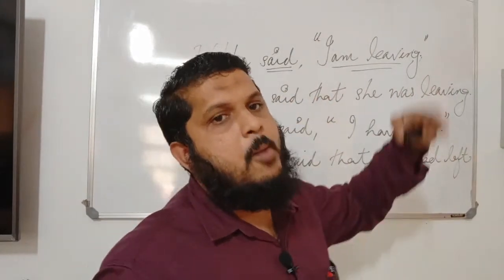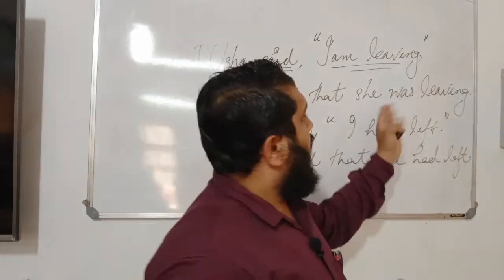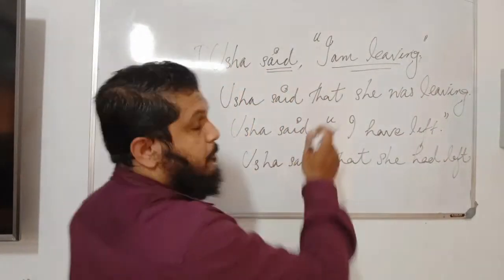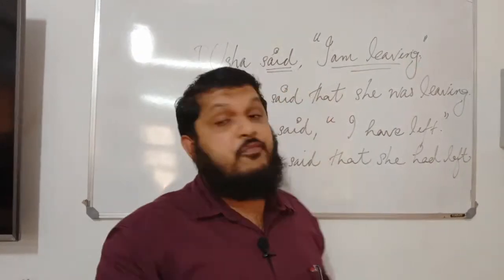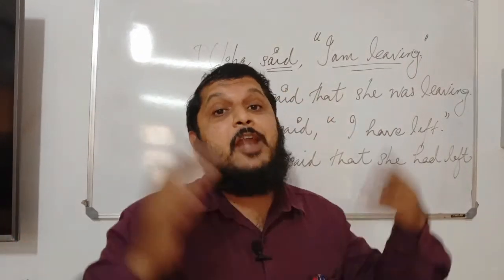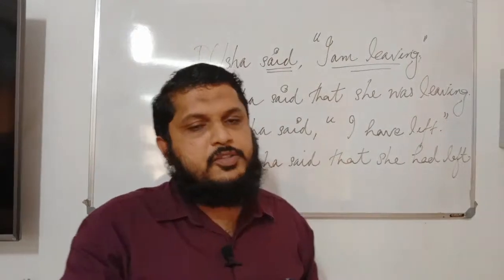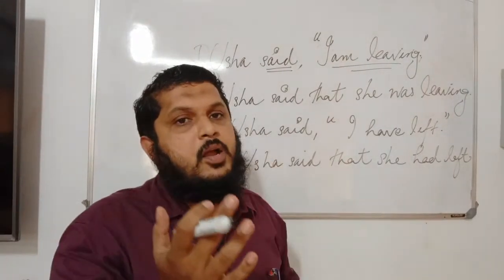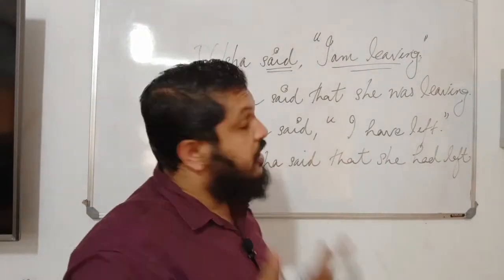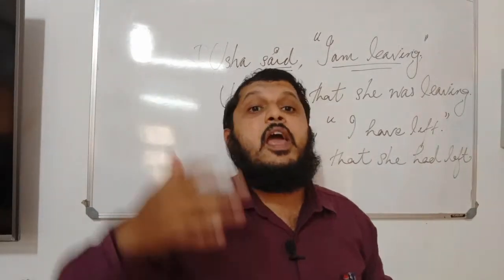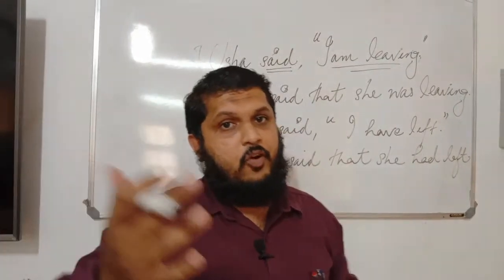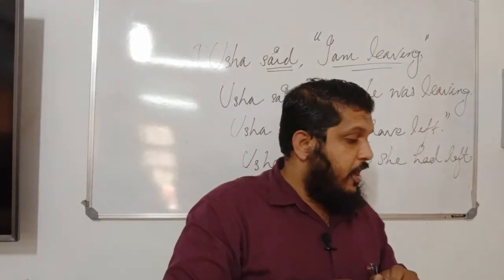Present perfect to past perfect. If it is, for example, I have been leaving or she had been leaving, present perfect continuous to past perfect continuous. Or simple present, I leave, she left. Are you following me? So this is the rule number 1.